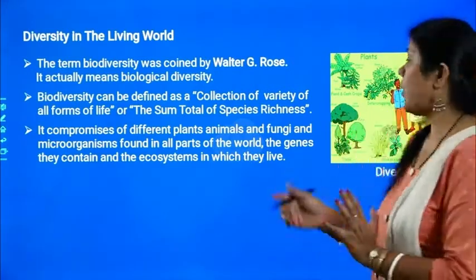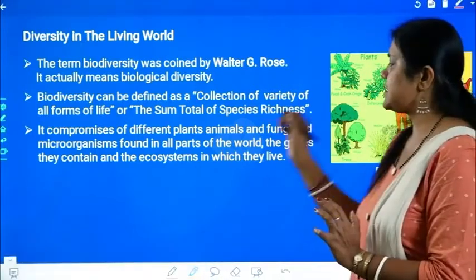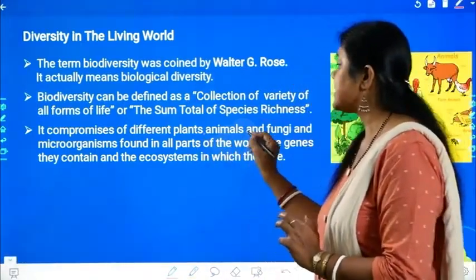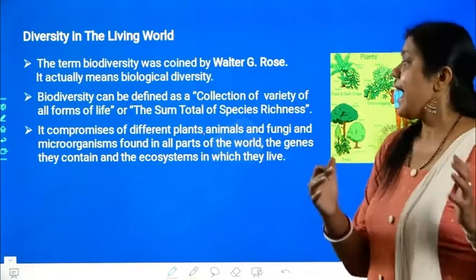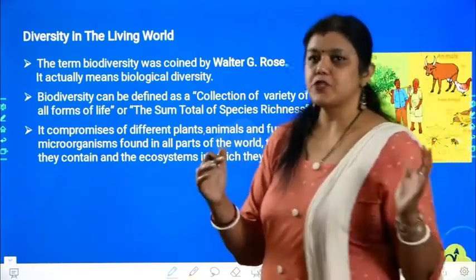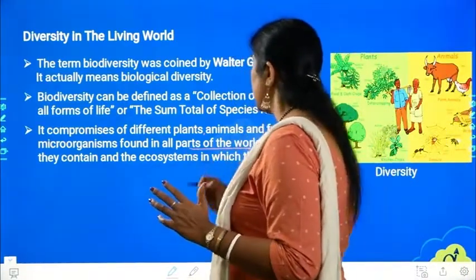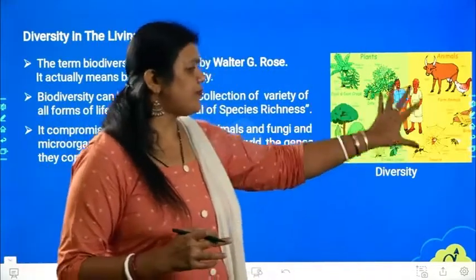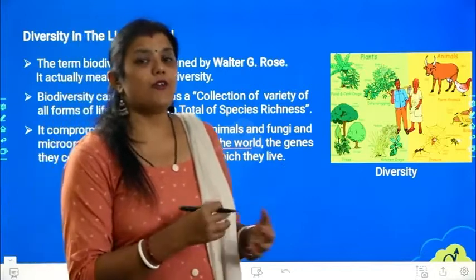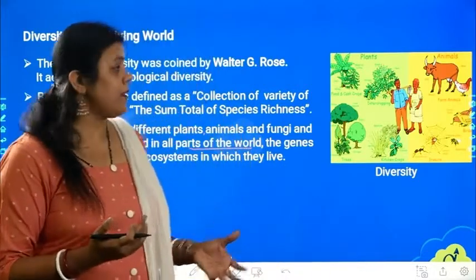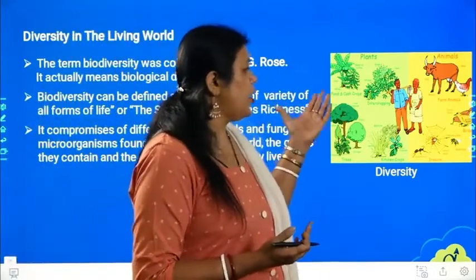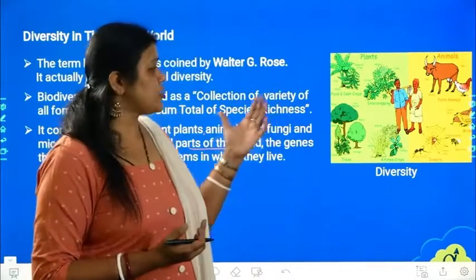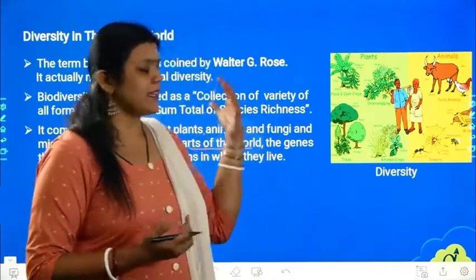As I told you, what is biodiversity made up of? It is made up of plants, animals, fungi, and all the microorganisms found on the earth. Here I have tried to show you a few of them, hand counted, some of the plants and animals. Like we have food crops, cash crops, intercropping, trees, and kitchen crops.